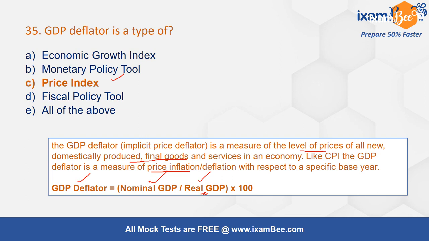Say, for example, 10 years back a car had a price of 10 lakh rupees and today it is 15 lakh rupees. Despite no increase in the production of the car, you will read that GDP has increased, because GDP is the value of the goods and services produced in a given period of time. But in real GDP, there is no increase since car production did not increase over 10 years. So this is taken care of by the GDP deflator.